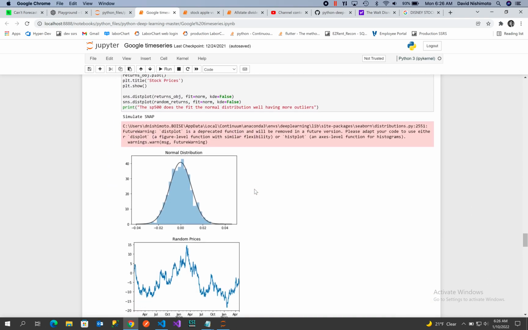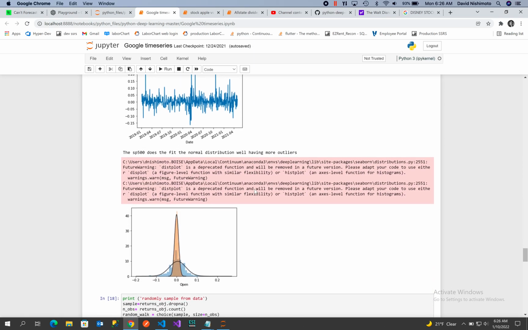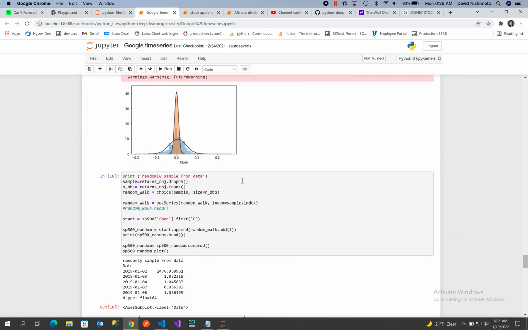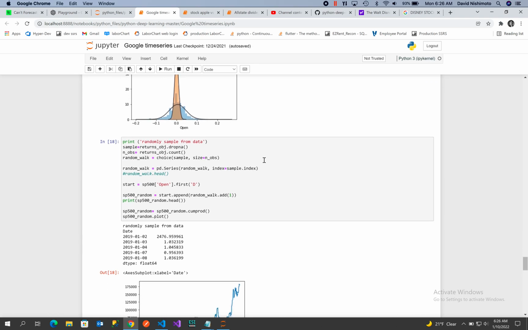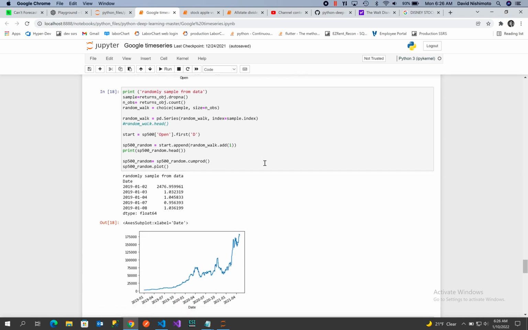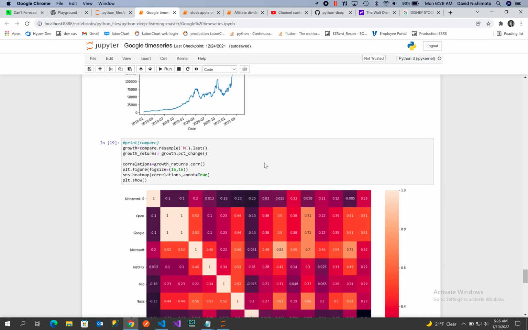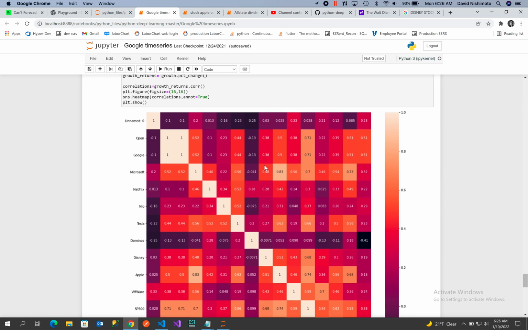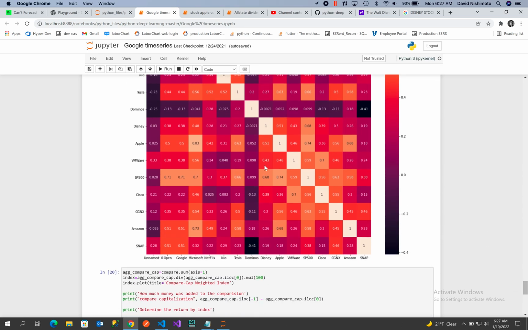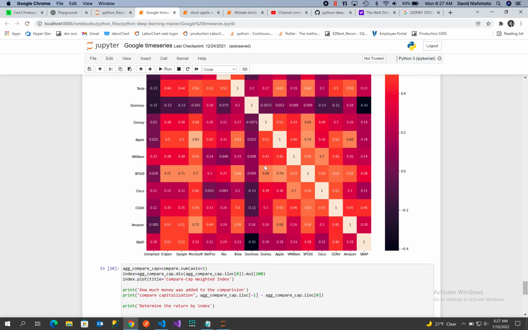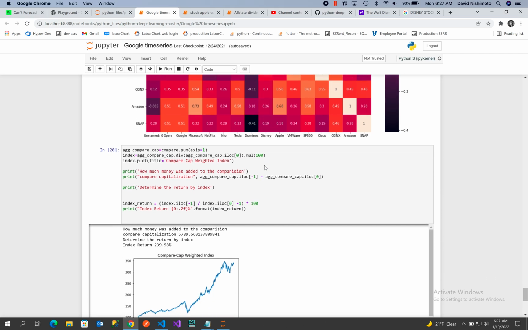Okay, so anyway, here are some of the distributions of stock prices. This one was a look at Snap. It had a very strange profile when it deviated from the normal distribution. Here I'm looking at the S&P 500, seeing if there's any correlation between the stocks. If one stock is tightly correlated and you like that particular profile, you find stocks that are correlated, and they will also probably follow a similar profile. That was the idea.